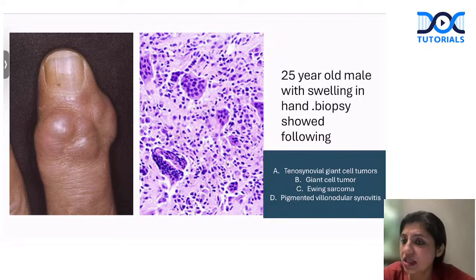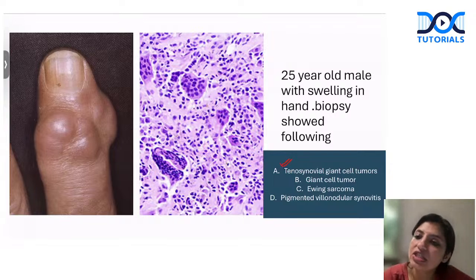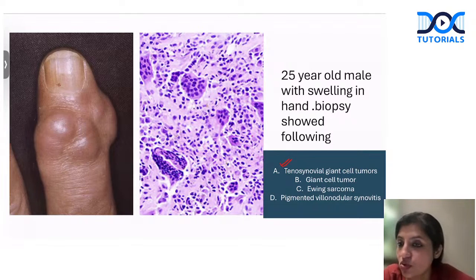So this is what is called tenosynovial giant cell tumor, guys. This is a very common condition which is seen in FNAC. So please remember this condition. Many giant cells seen in the finger like this, that is tenosynovial giant cell tumor. They do not write this as a giant cell tumor of the bone. This is tenosynovial giant cell tumor.